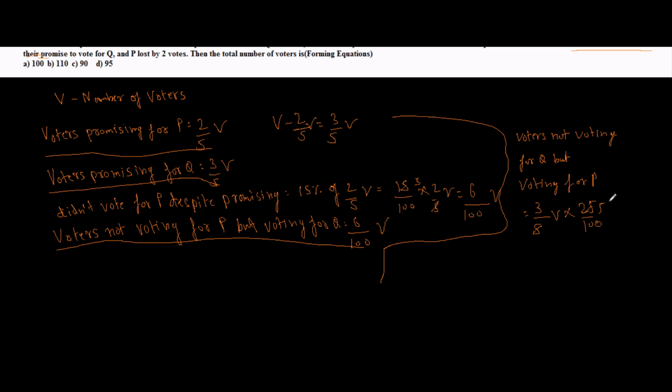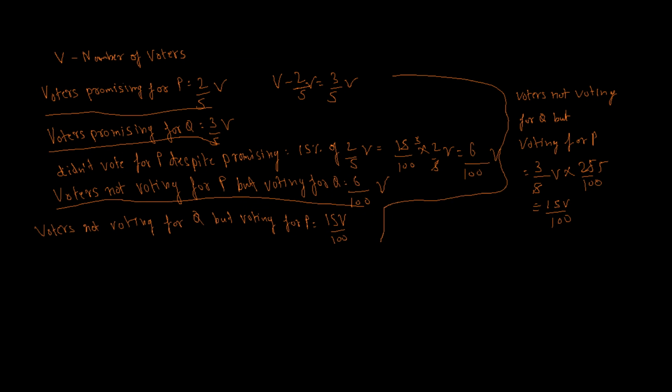This leads us to 15V by 100. So voters not voting for Q but voting for P is equal to 15V by 100. So this is our fourth entity.